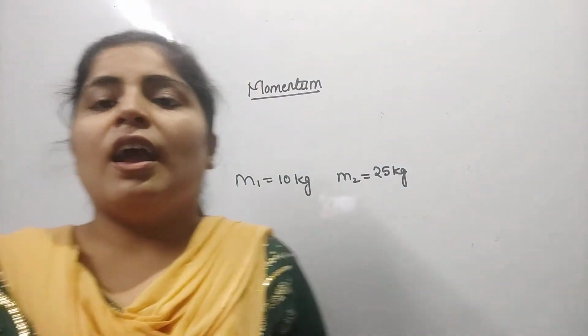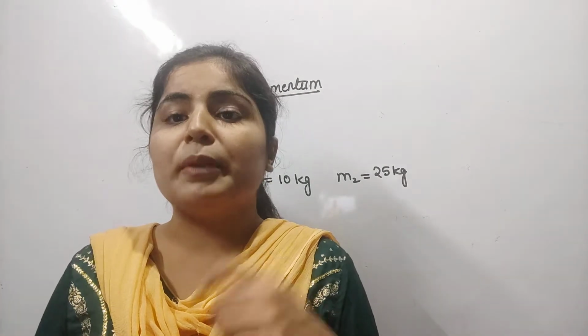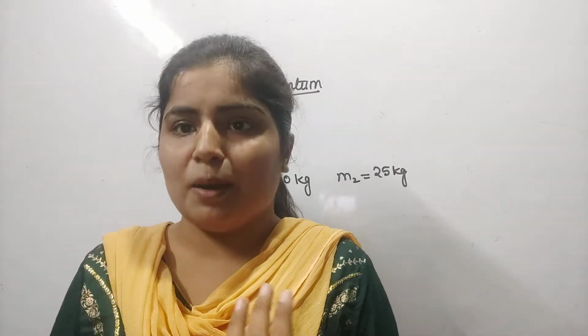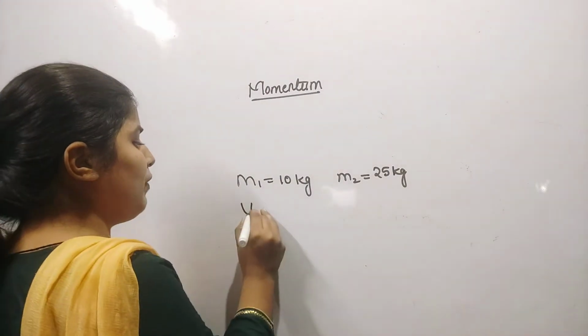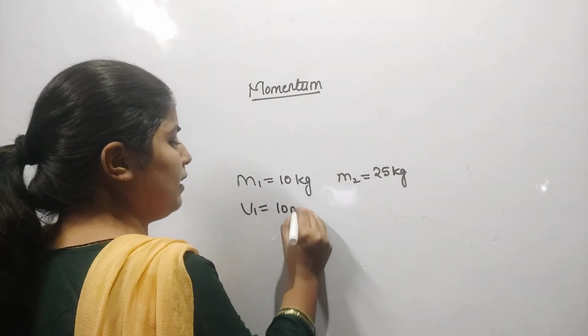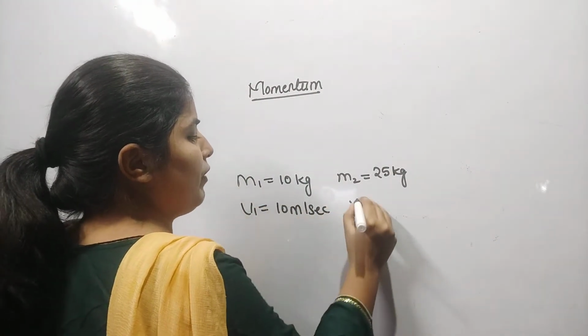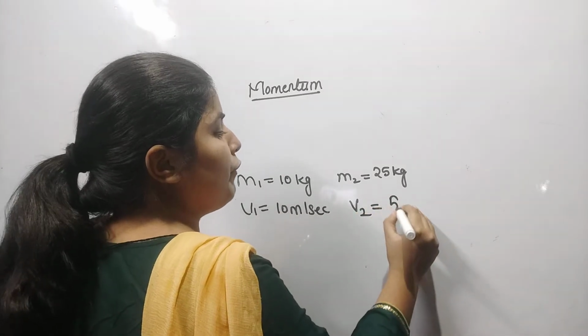Now the other quantity on which momentum depends is the velocity of an object. Suppose two bicycles are coming having different velocity, one having velocity 10 meter per second and the other having velocity 50 meter per second.